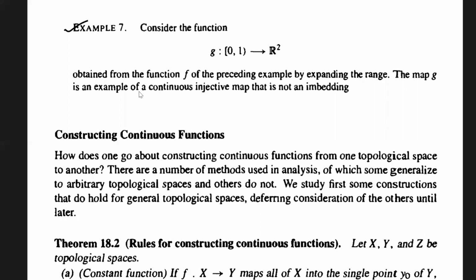Yes, Example 7. Will anyone explain Example 7?